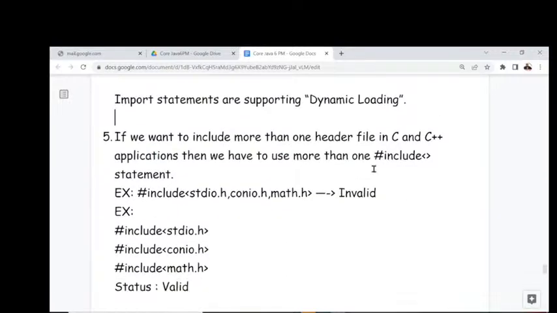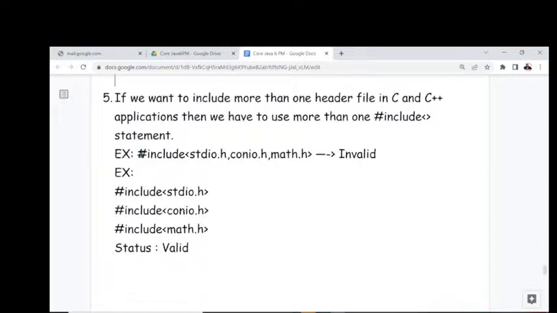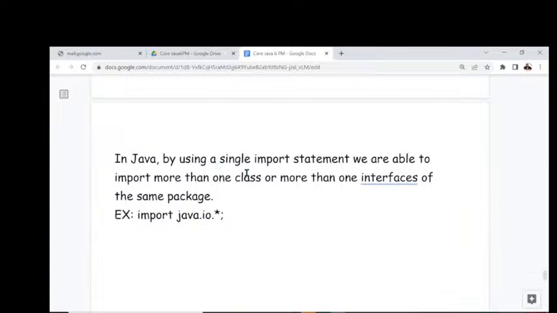Next, if we want to include more than one header file in C and C++ applications, then we have to use more than one hash include statement. Examples are given: hash include stdio.h, conio.h, math.h is invalid. The valid case is hash include stdio.h, hash include conio.h, and hash include math.h. Next, in Java, by using a single import statement, we are able to import more than one class or more than one interface of the same package. Example: import java.io.*.